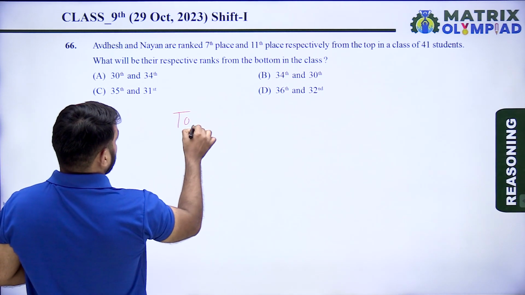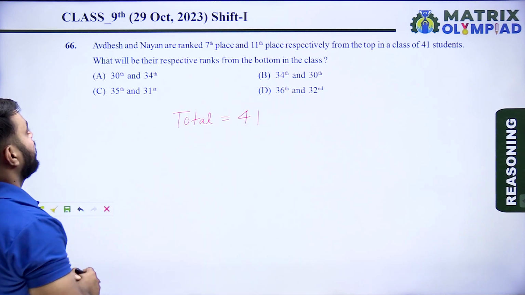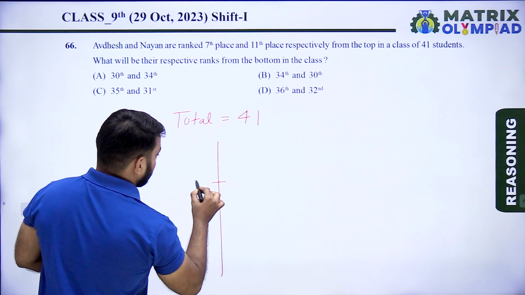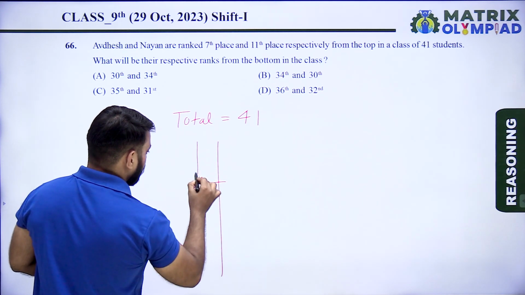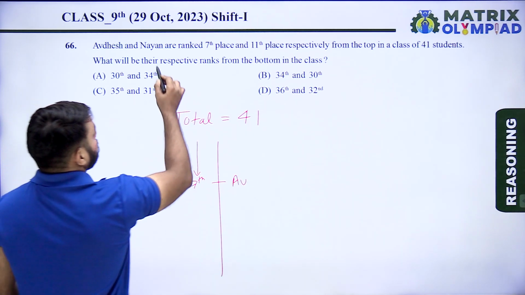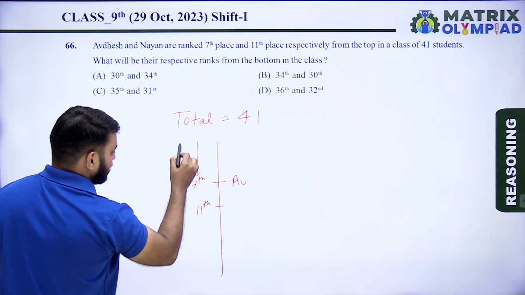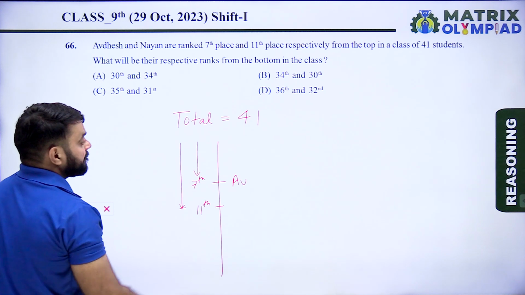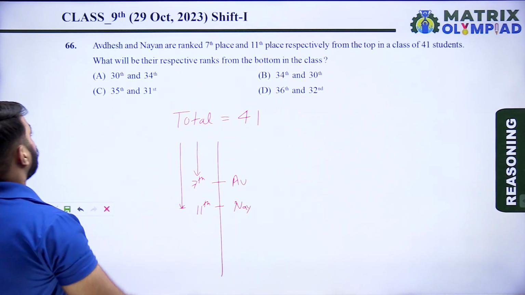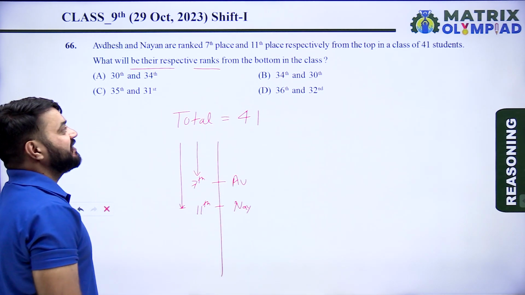So the total students in the class is 41. Avdesh's rank from the top is 7th place, and Nayan's rank from the top is 11th place. Now, what will be their respective ranks from the bottom in the class?